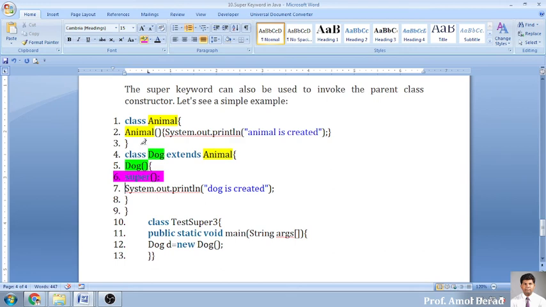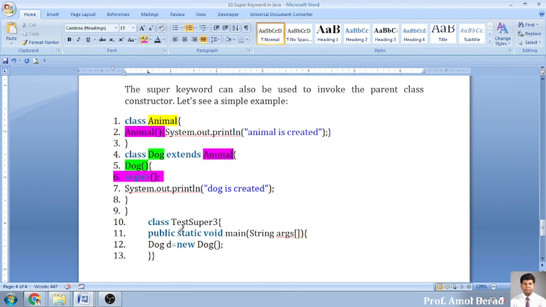Keep in mind, in overriding the names are the same, but this is not overriding, this is calling the super class constructor. A lower class constructor can call the super class constructor by using the function called super. If you are using the super function, it will automatically refer to the constructor of your upper class, that is animal.